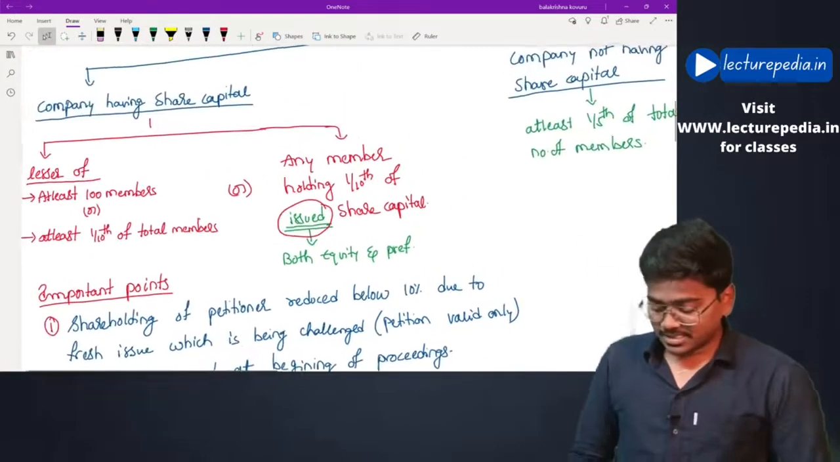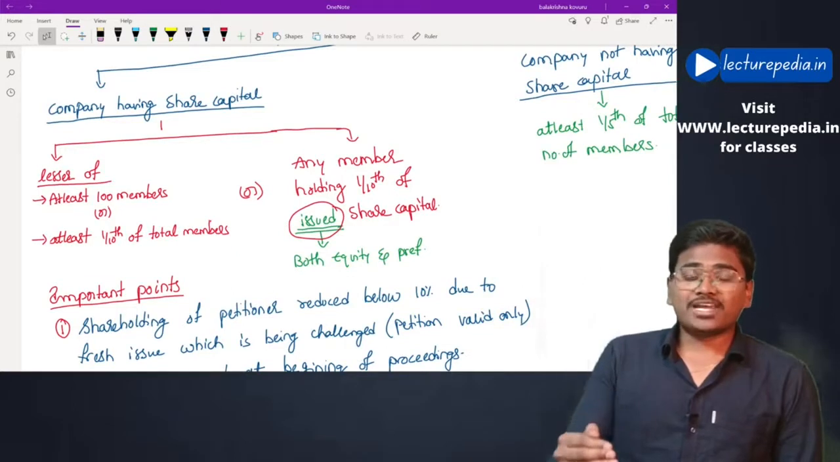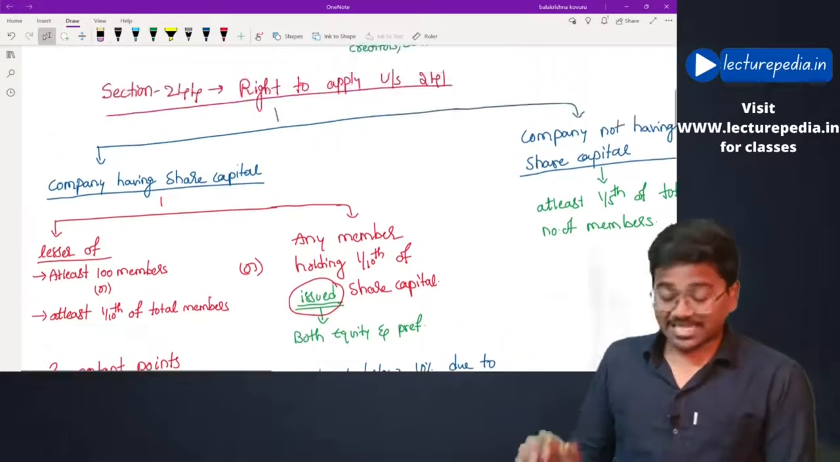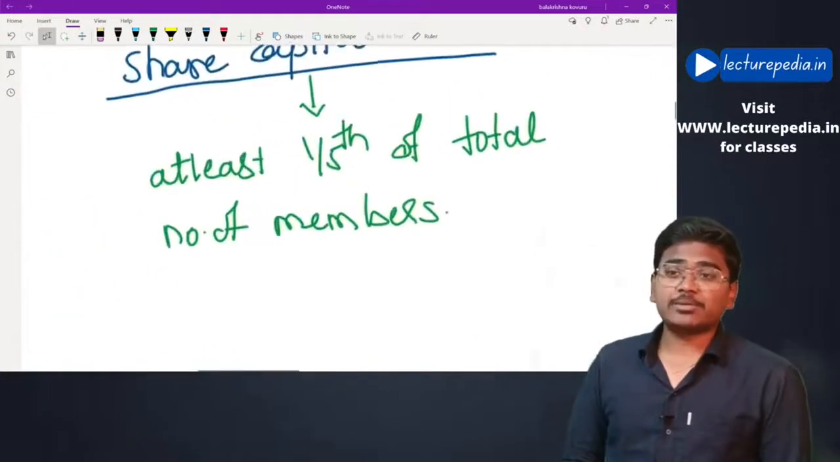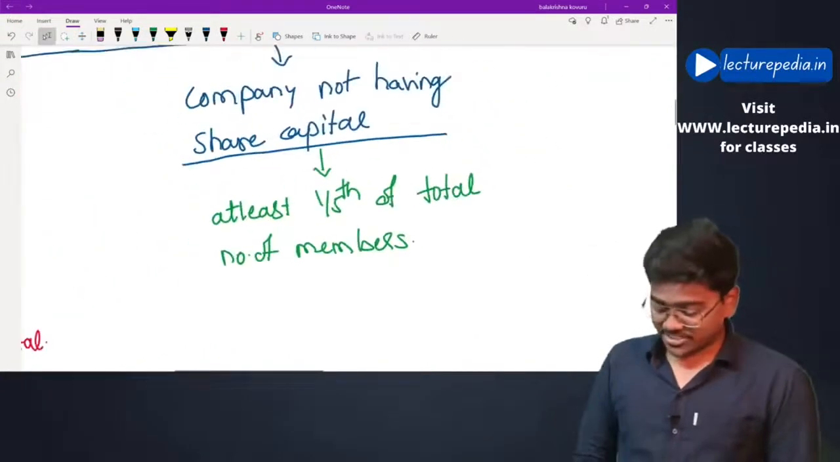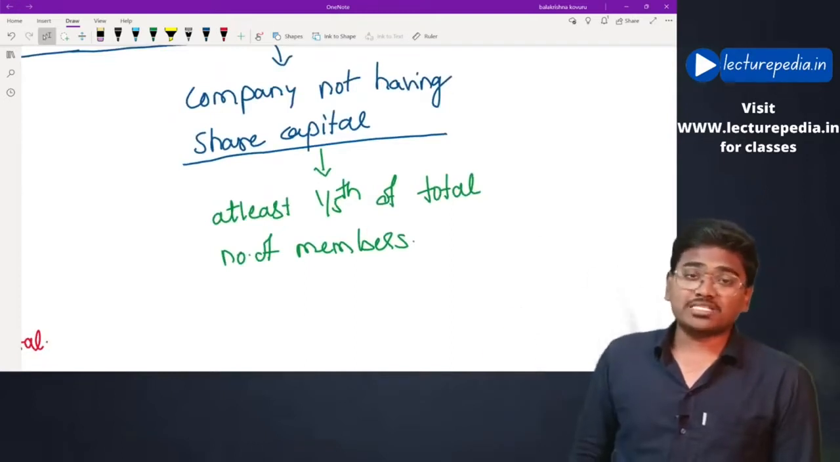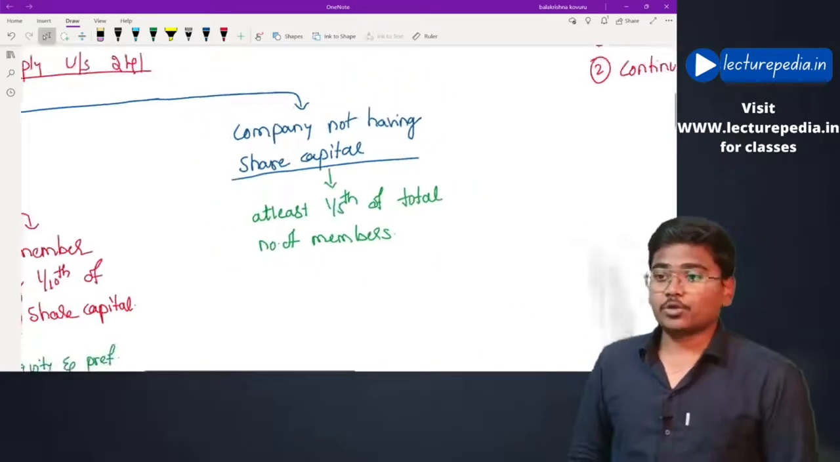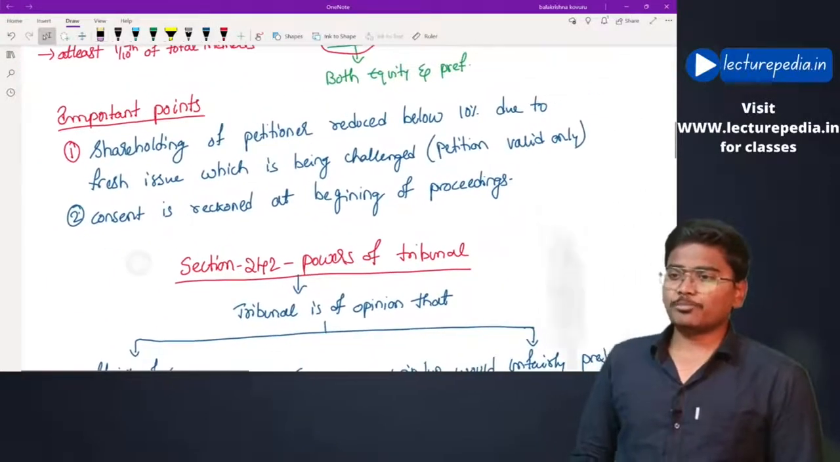These are the requirements on the number of members who have to file an application in the case of a company having share capital. What if the company does not have share capital? Then at least 1/5 of the total number of members must file the application. Only then will the tribunal accept it. Now, some important points.